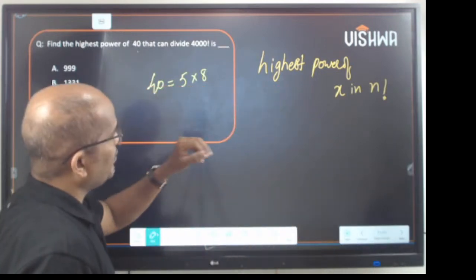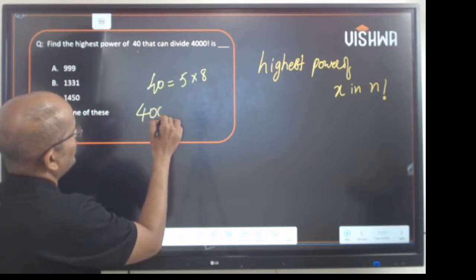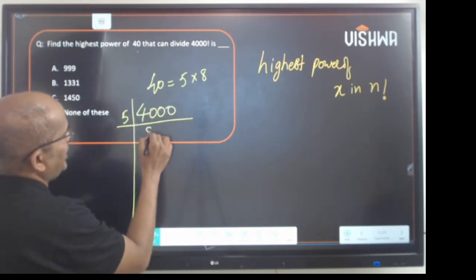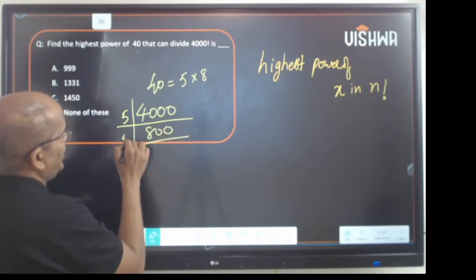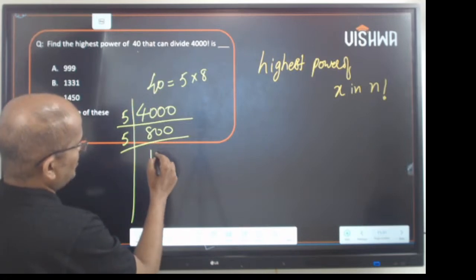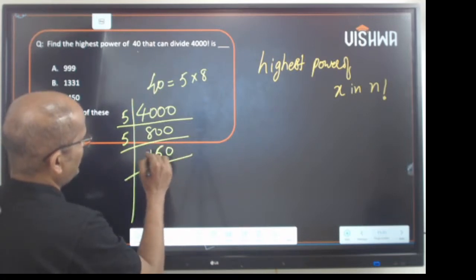Now when I take 5, now it is 4,000. So 4,000 by 5 is 800. 800, yes, come out from 5 once, 160, my bad, 160.